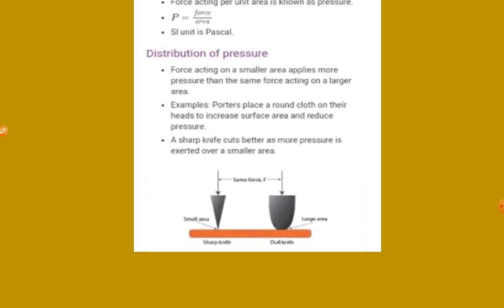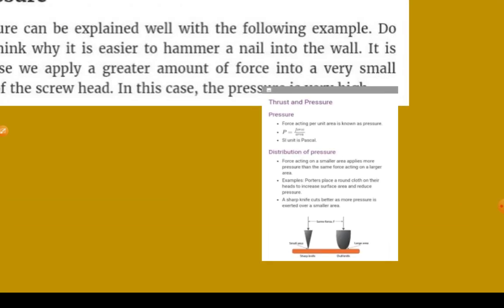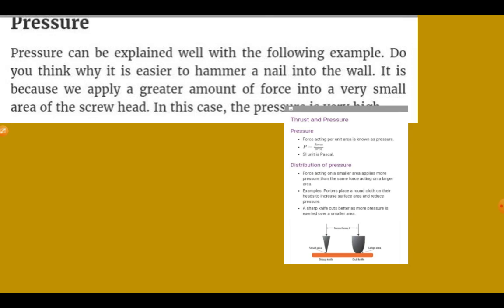Here you see this figure. One is the nail. One area is very small and the second area is very large. The smaller area exerts more pressure and the larger area exerts less pressure. In practical life we know this from nails. When we hammer the sharp nail, it easily goes inside the wall or wood. And when we hammer the blunt nail, it is difficult to go inside the wall or wood.